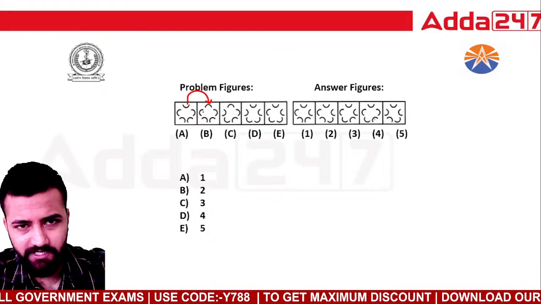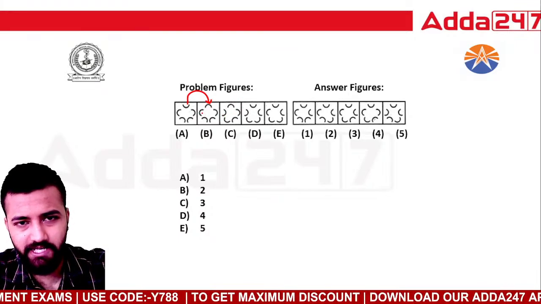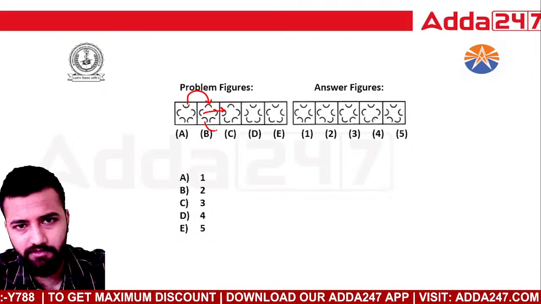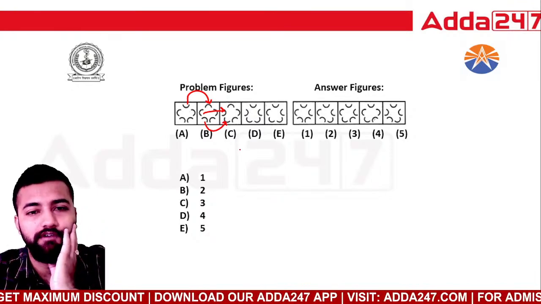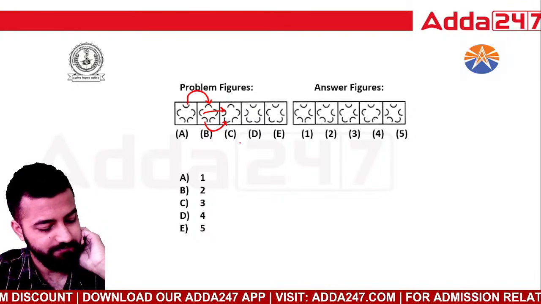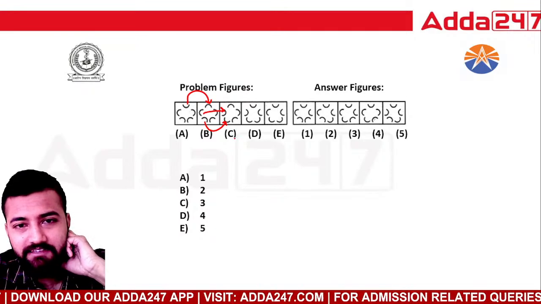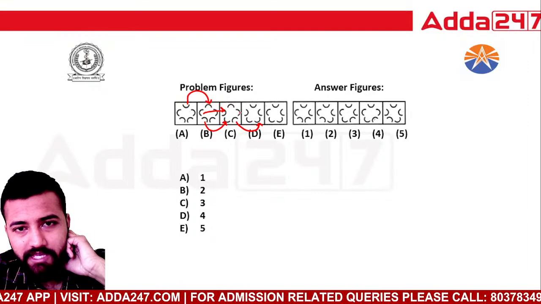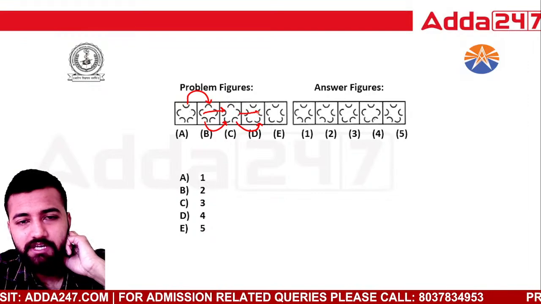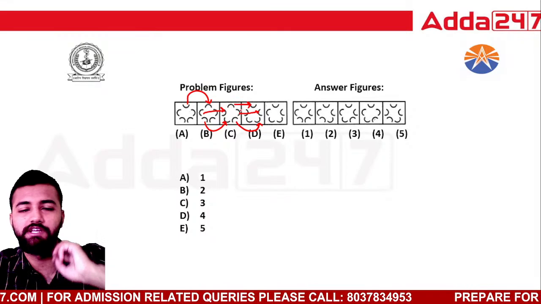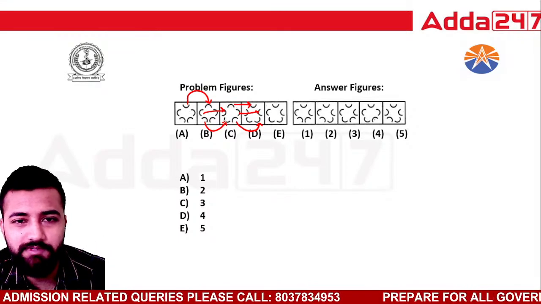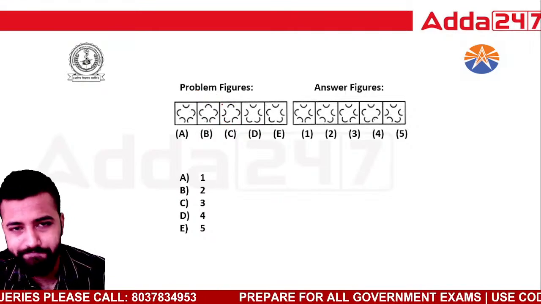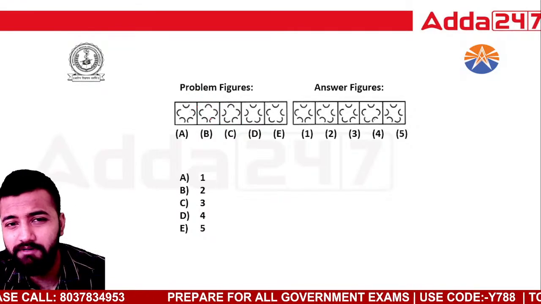Out here, I can see that the second element has changed to this, and the third element is also changed to this. Next, I can see this element has changed, this element has also changed, and this element has also changed. Okay, I've got the clue. I think they are trying to make a perfect circle in the next figure.